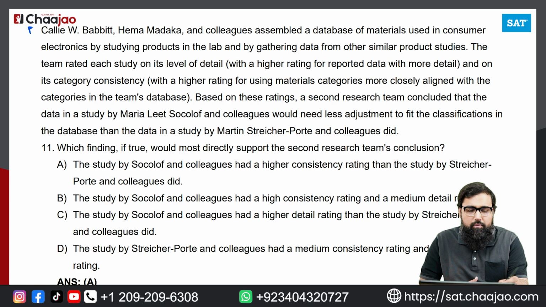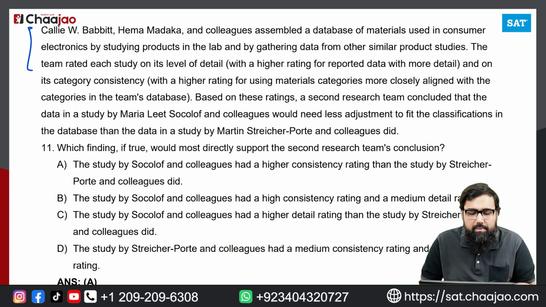So if you look at it over here, it says Callie W. Babbitt and Hema Madaka and colleagues assembled a database of materials used in consumer electronics by studying products in the lab and by gathering data from other similar product studies. The team rated each study on its level of detail, with a higher rating for reported data with more detail, and on its category consistency, with a higher rating for usual material categories more closely aligned with the categories in the team's database.